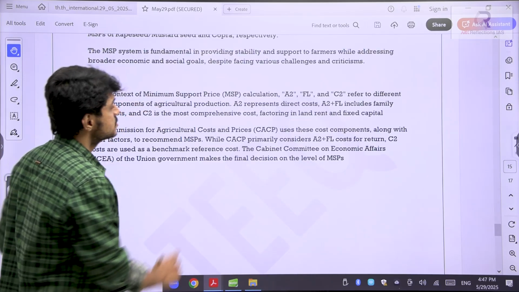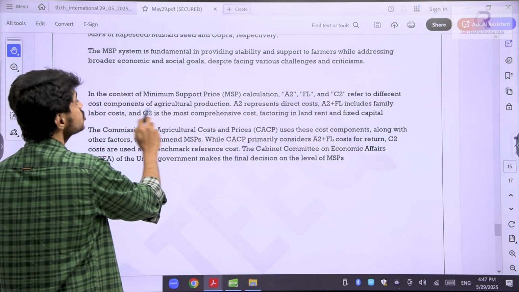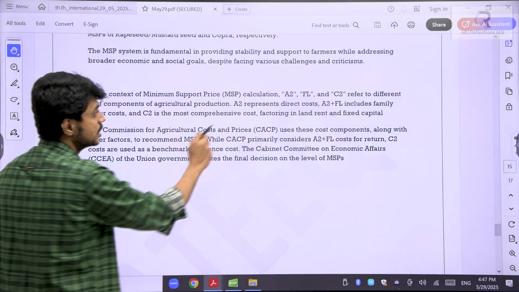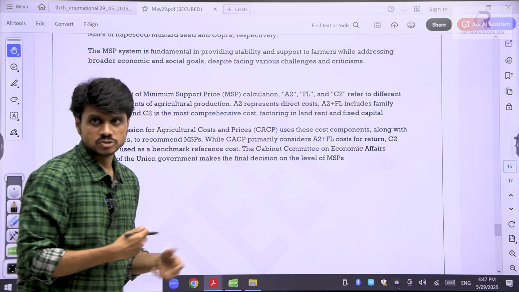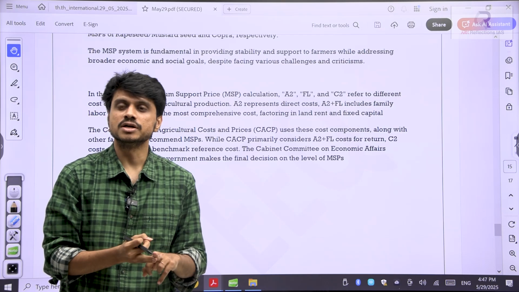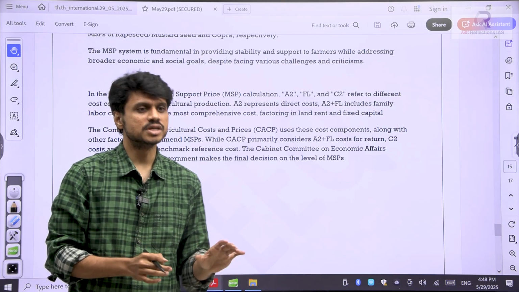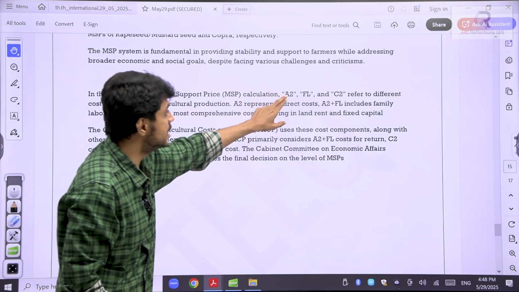In the context of the minimum support price calculation, A2, FL and C2 refer to the different cost components of agriculture production. Very important. A2 represents the direct cost. So if I am going for some kind of sowing, the fertilizer cost or input cost like seed cost or any kind of tilling, whatever input is required, will be considered as A2.